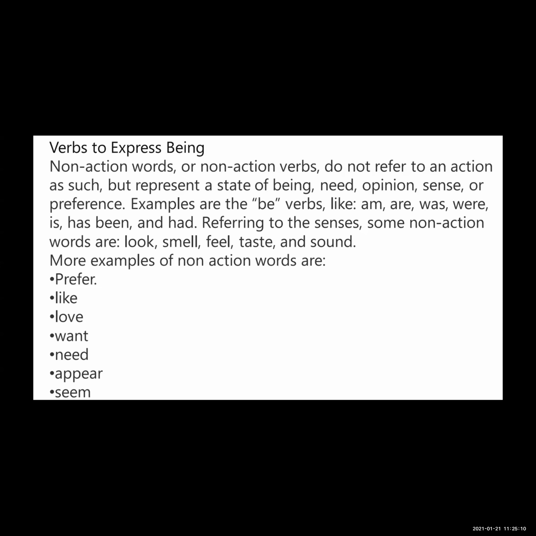Referring to the senses, some non-action verbs are look, smell, feel, taste, and sound. Each of these gives us a sense. So these all are non-action verbs.